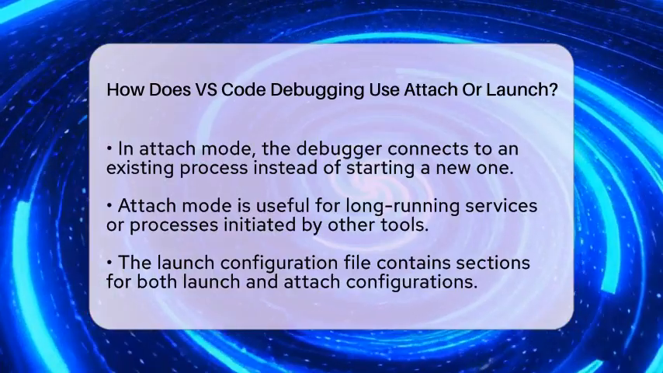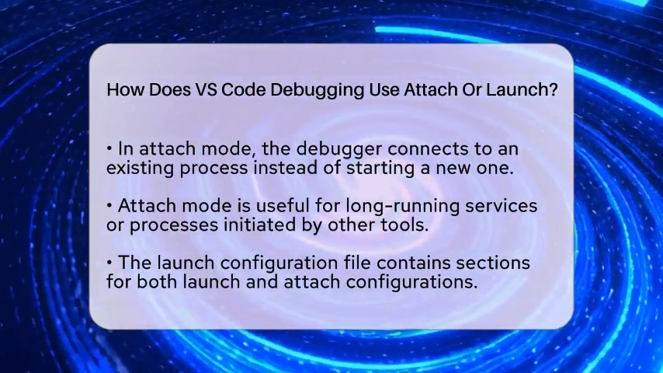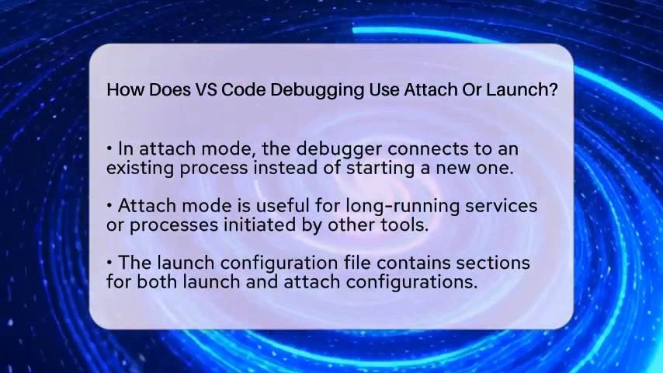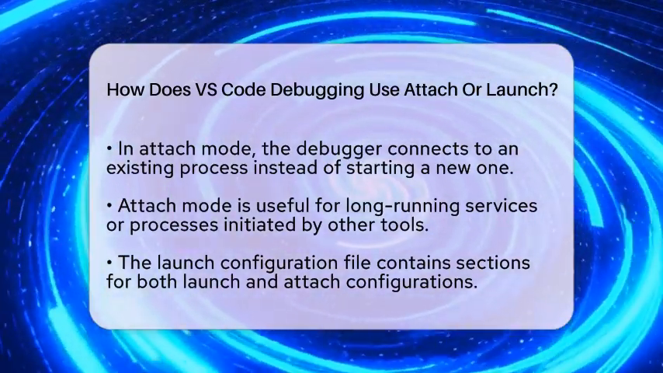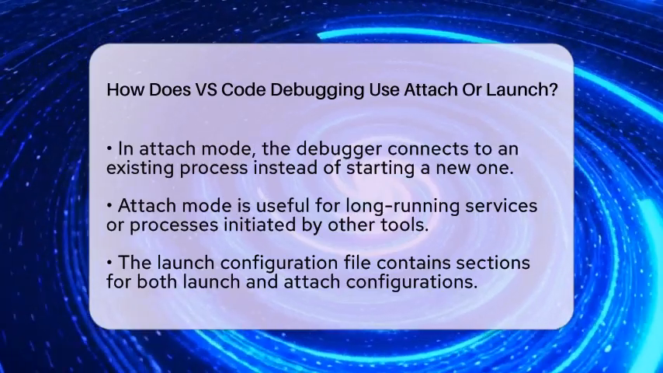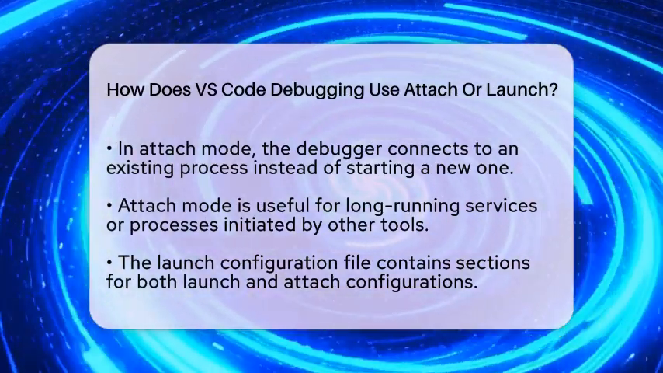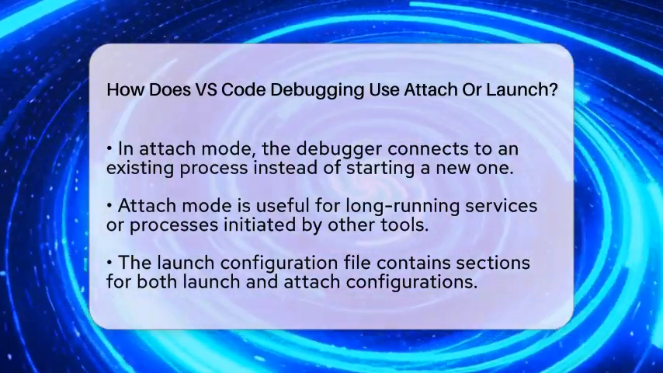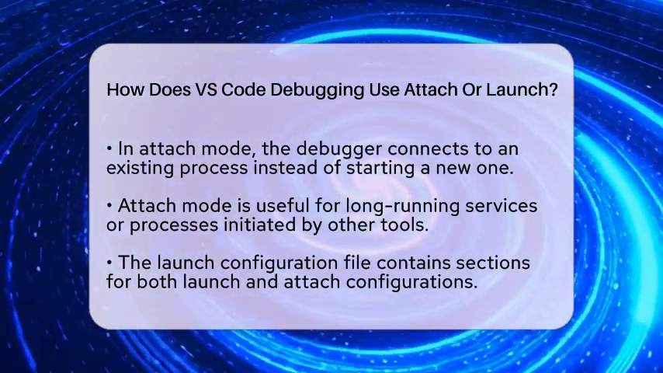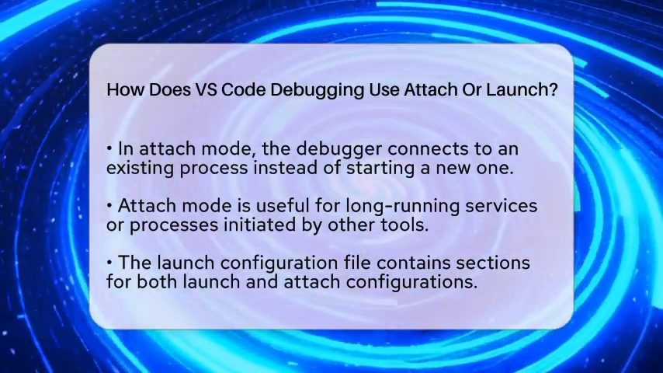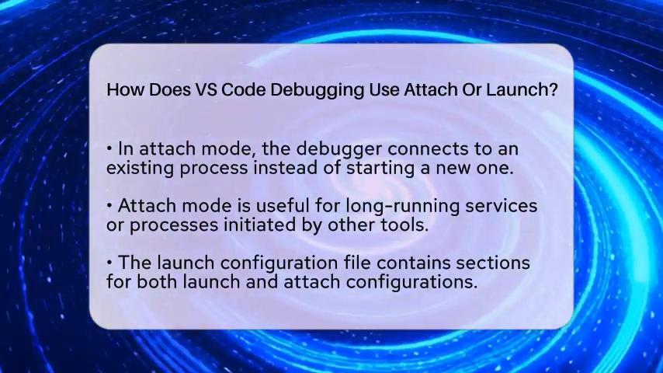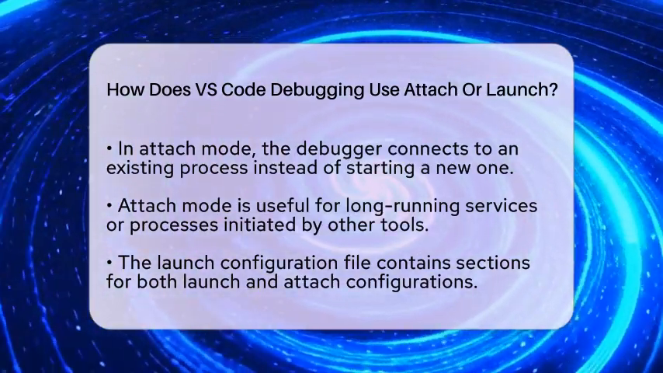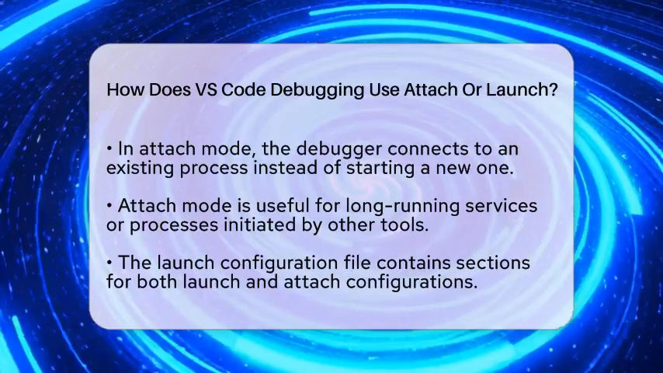This setup allows you to switch between starting a program under the debugger or attaching to an existing process with ease. For C and C++ debugging, you will need to specify the path to the executable in both configurations, but attaching will also require the process ID to connect. Node.js debugging has a feature called auto-attach, which automatically connects the debugger to Node.js processes launched from Visual Studio Code's integrated terminal. This feature streamlines the attach process, making it easier for you to get started.